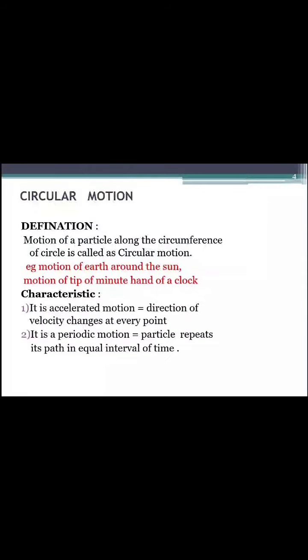First one, it is accelerated motion. Why is it called accelerated motion? Because the direction of velocity at different positions on the circle is different. Example, if we take a string, attach an object and revolve it in horizontal circular motion and release it in air, we can see that the stone moves in one direction where we applied the force.